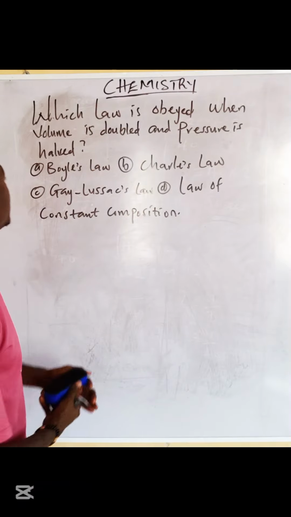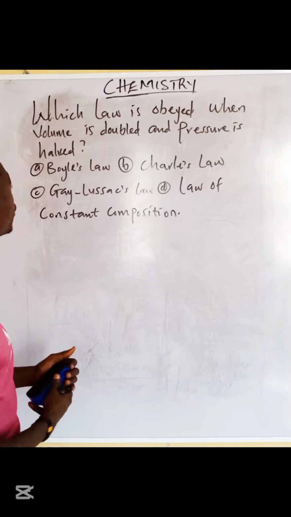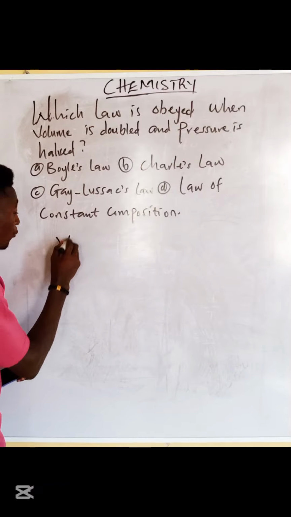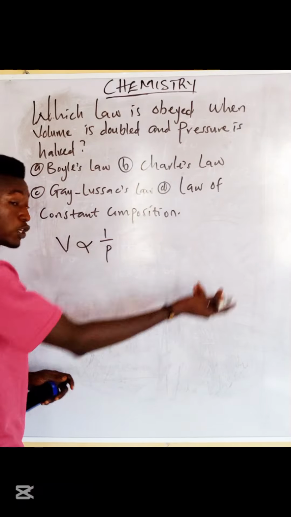Now, let me remind you, this is a question from gas law. Are we together now? This is a question from gas law. And if you remember vividly from the beginning, from option A, we know that Boyle's law states that the volume of a given mass of a gas is inversely proportional to its what? To its pressure when temperature is constant. Are we together now? Good.